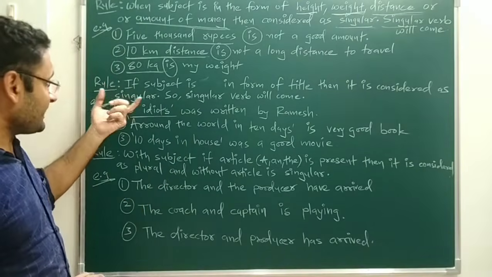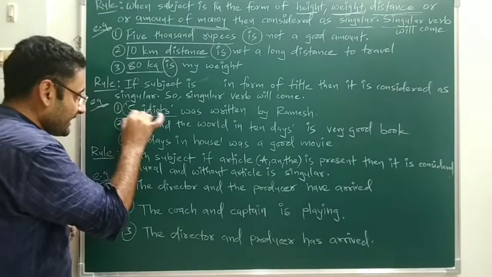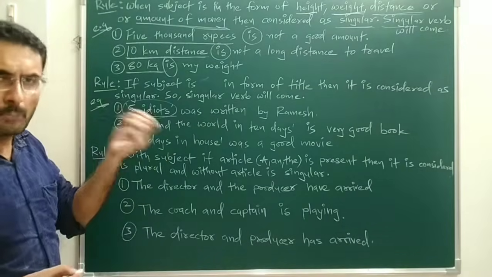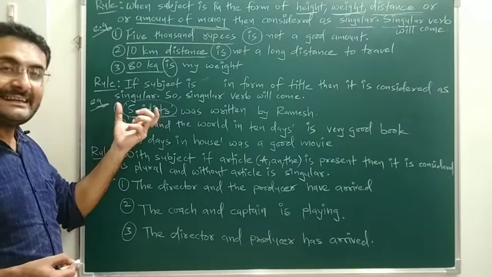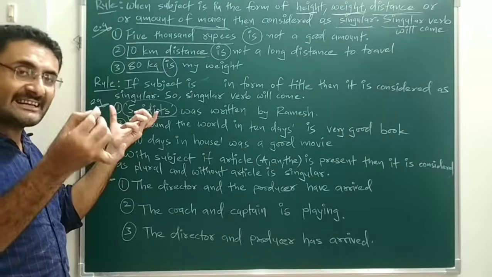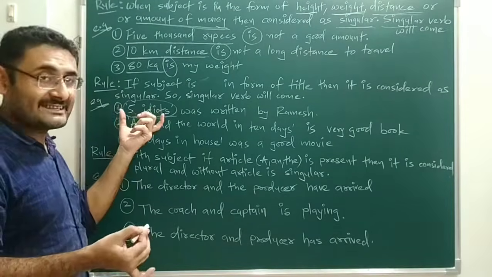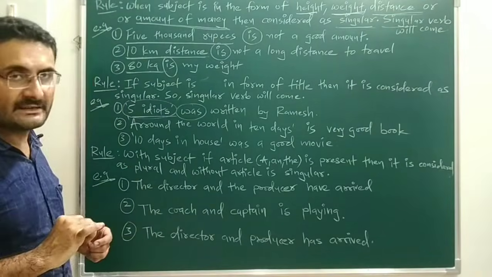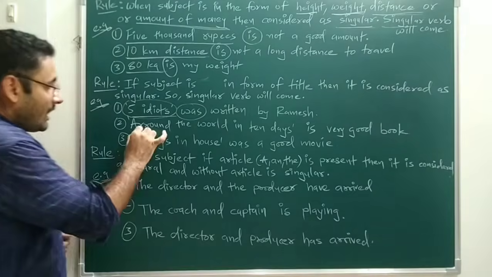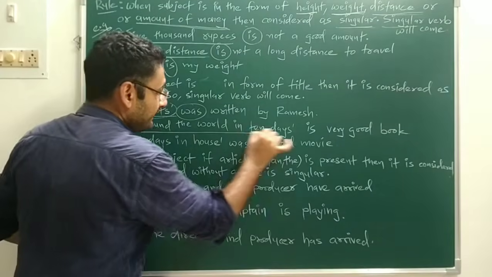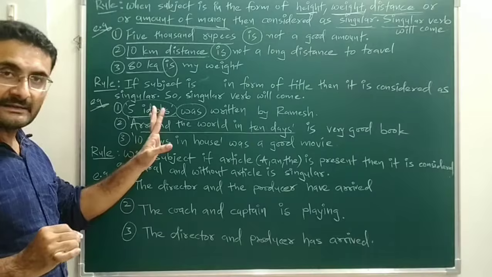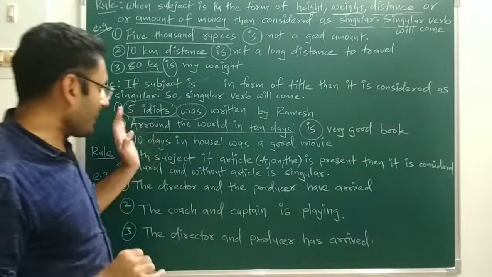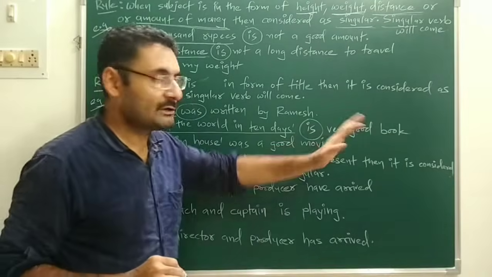But the rule is what? That if the subject is in the form of a title, that is your title. 5 Idiots. Title of what? Title of some book or some movie. So 5 Idiots, that is your title. So whenever the subject is in the form of a title, then it is considered as singular. And with a singular subject, was, meaning a singular verb, is used. Okay. Next, Around the World in 10 Days. Again, that is your title. That means title means singular subject. So a singular verb you will use. So Around the World in 10 Days is a very good book.